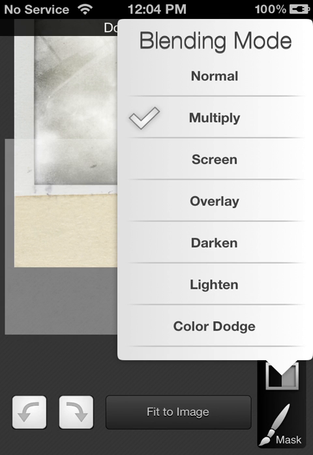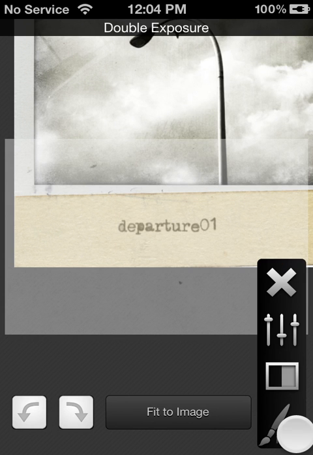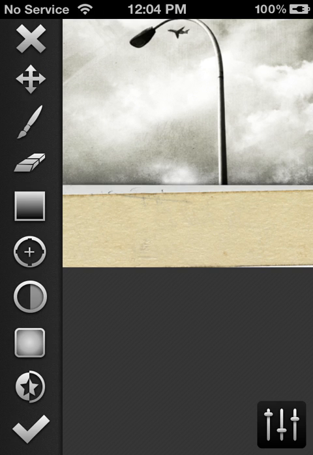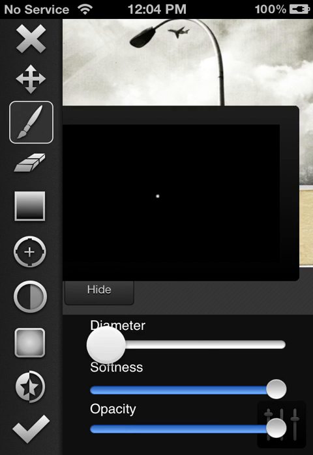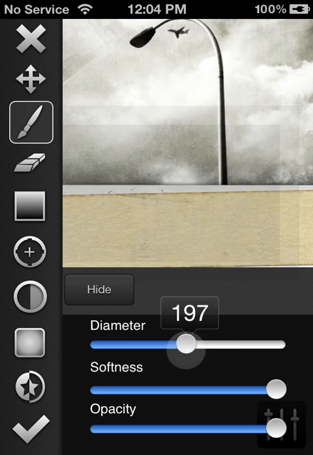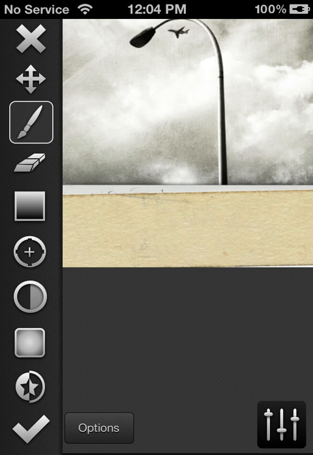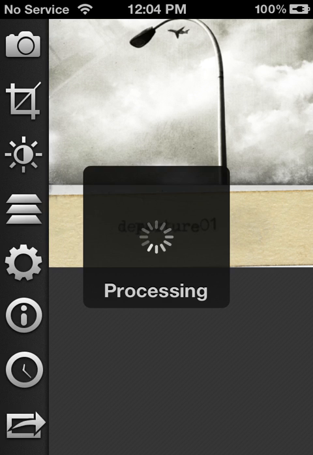And now I'm ready to click on the lower right here, the mask. The mask allows me to brush on, essentially. I'll choose the brush, and in the brush we have the options for the diameter of the brush. Let's make it maybe right there and hide it, and you'll see I can simply brush on the departure, and it's as simple as that.